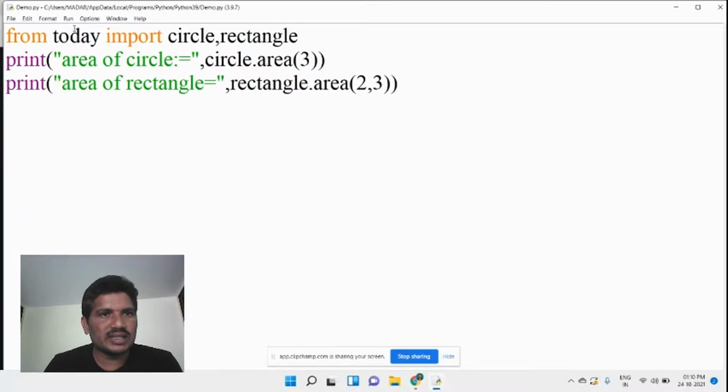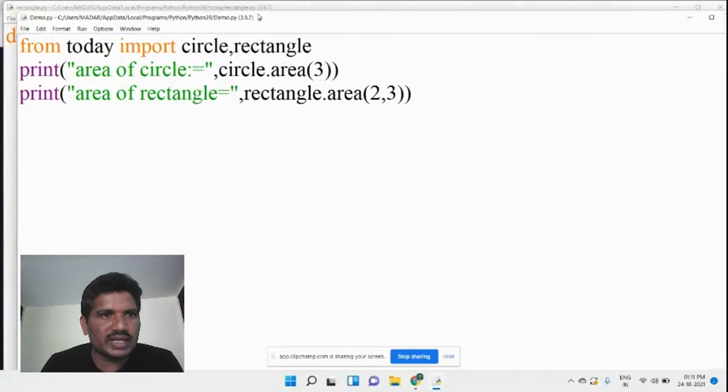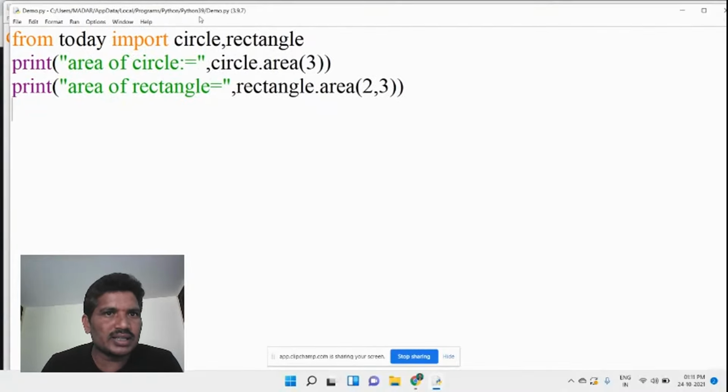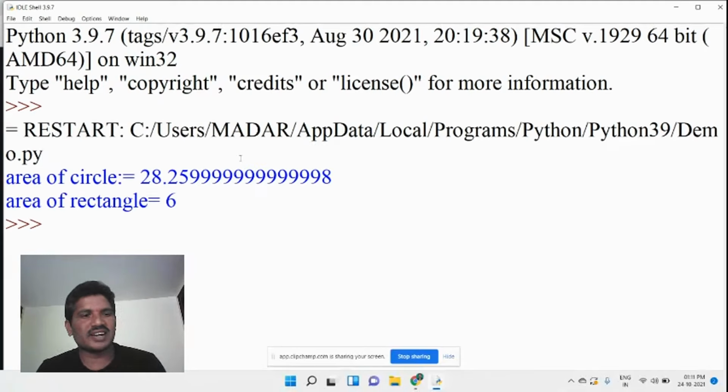You can see the path name also, where it has been saved, under Python 39, not under today. Then I would like to compile and run this module. Yes, we got the output.